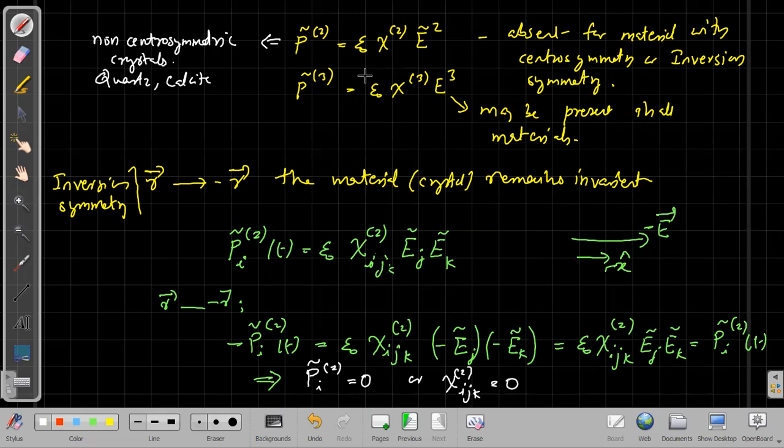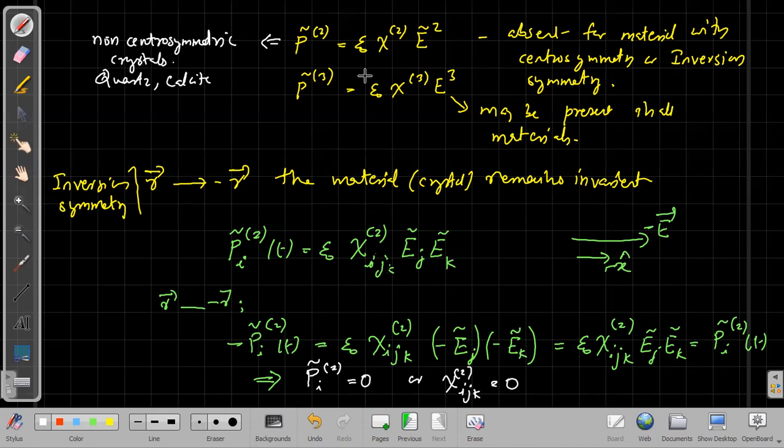Now, the question is, which is the very common nonlinear process? The answer is that a very common nonlinear polarization is P3, the third order, and the common susceptibility is the third order susceptibility. The chi3 is more common compared to the chi2. The chi2 is shown only in very few materials. But anyhow, you can produce your own material.